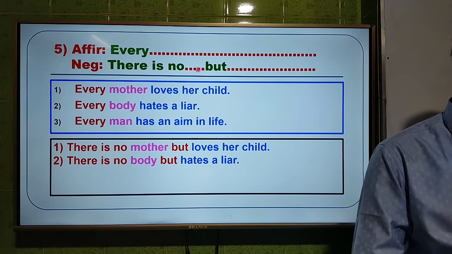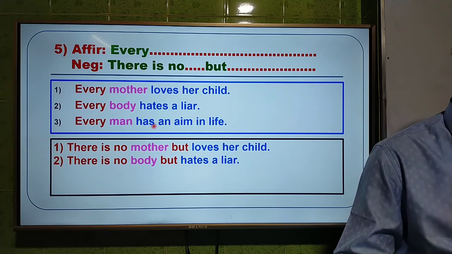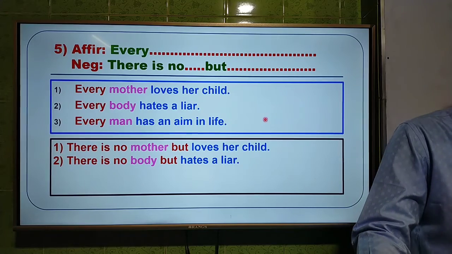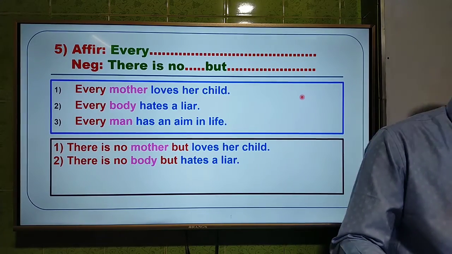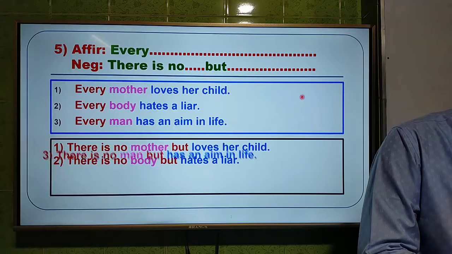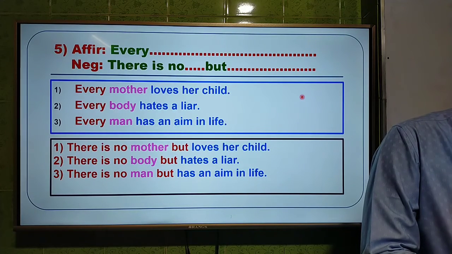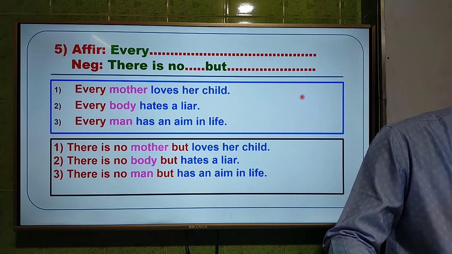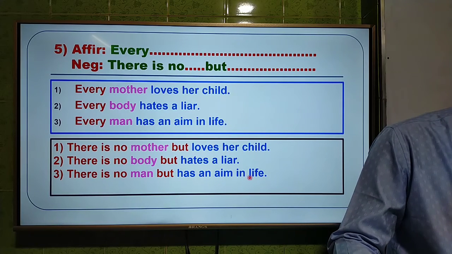Okay, now I am going to the third one. The last one, every man has an aim in life. So the answer will be, there is no man but has an aim in life. There is no man but has an aim in life.